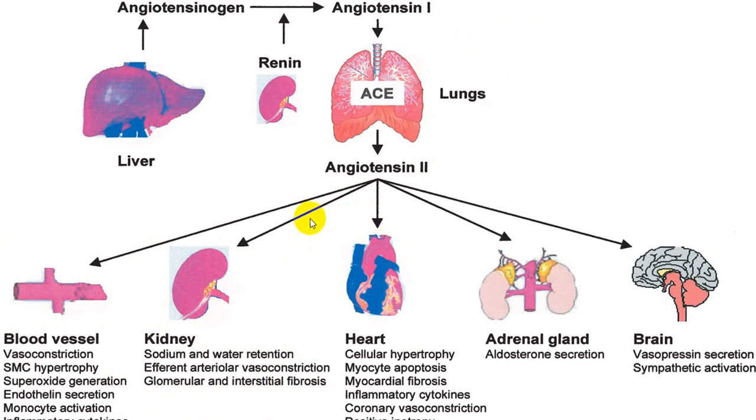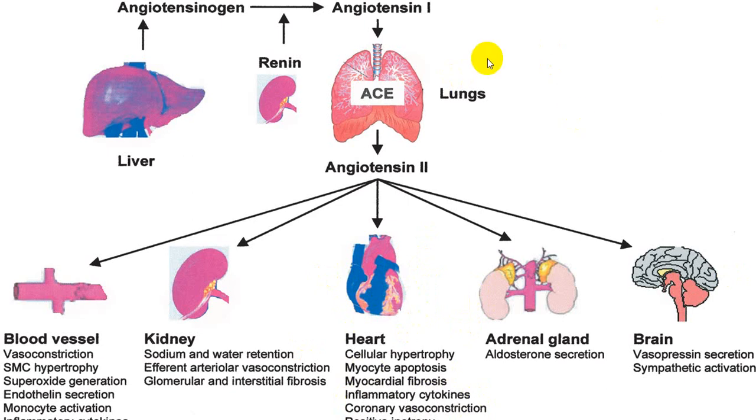Also on the heart, it will produce cellular hypertrophy, causing left ventricular hypertrophy, and myocyte apoptosis replaced by fibrous tissue. So this will start producing what we call a cardiomyopathy. Inflammatory cytokines will again produce myocardial damage. Coronary vasoconstriction can lead to ischemic changes. And you will have a pro-arrhythmic stimulation also. These are all bad effects on the heart.